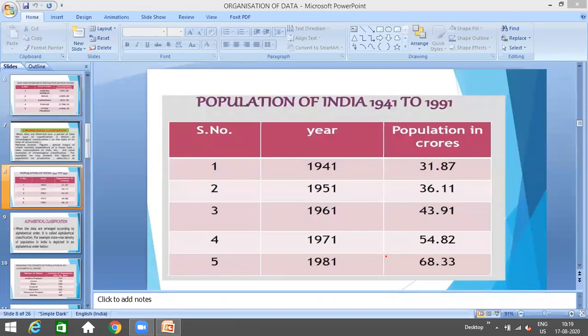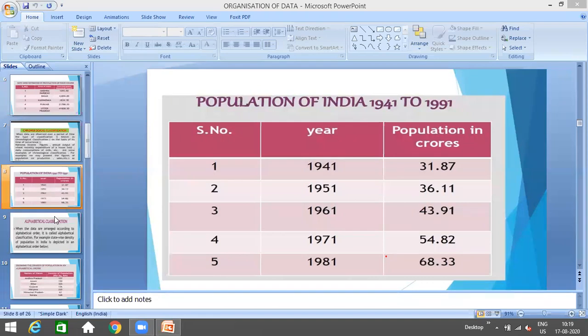That is ultimately the chronological classification. So chronological classification means that whenever the data is classified on the basis of its chronological order, on the basis of its time of occurrence, on the basis of its sequence, that is known as chronological classification of data.